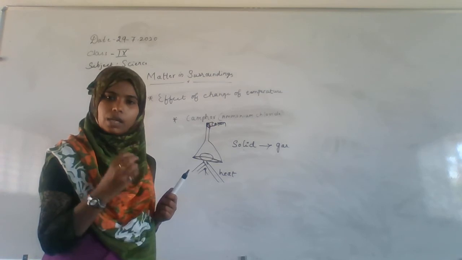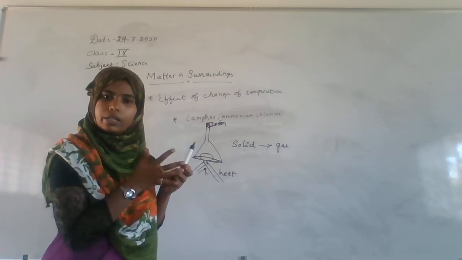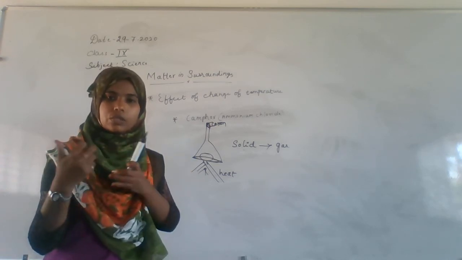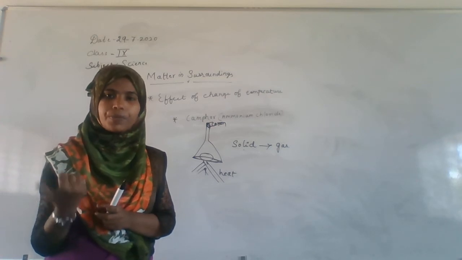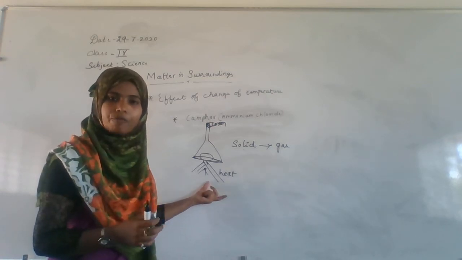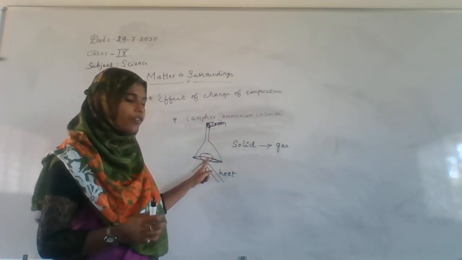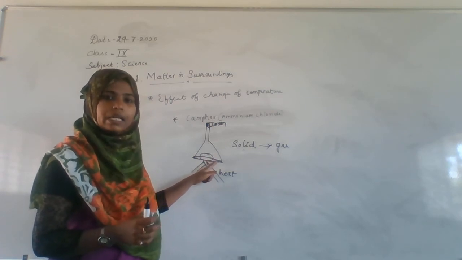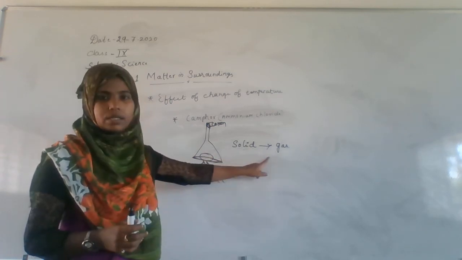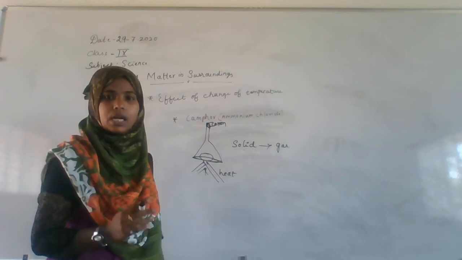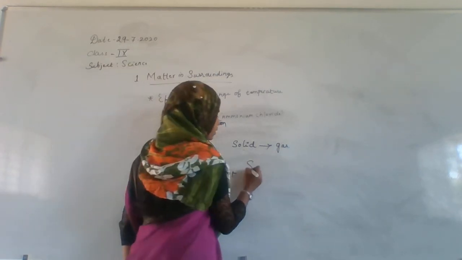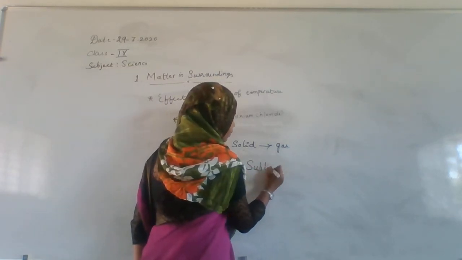We said solid will always change to liquid and liquid will change into gas, but here after heating, the camphor changes directly into gas, and this property is called sublimation.